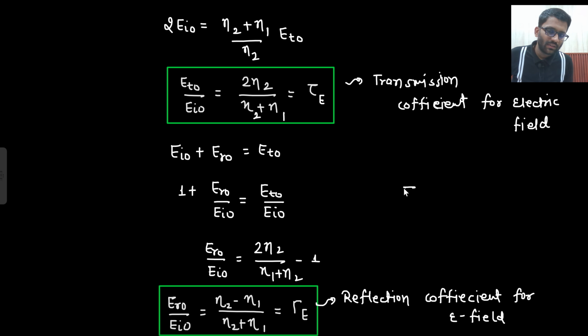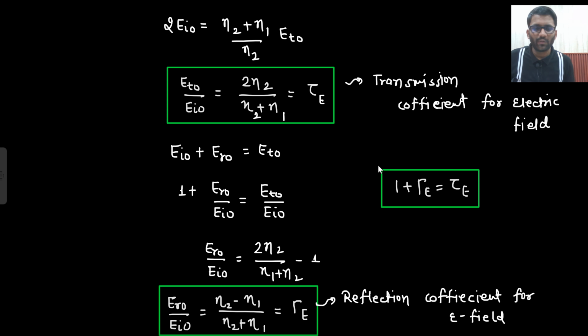Okay. And if you see both of the formula very carefully, what do you understand? This was your gamma E, this was your tau E, and this was minus 1. So what do you get? Tau E is equals to gamma E plus 1. So 1 plus gamma E is equals to tau E. So which formula you will remember? This one and this one. Only these two formula you will remember.